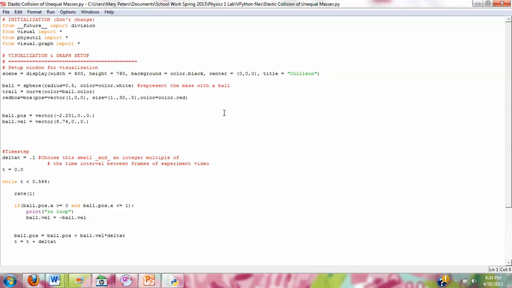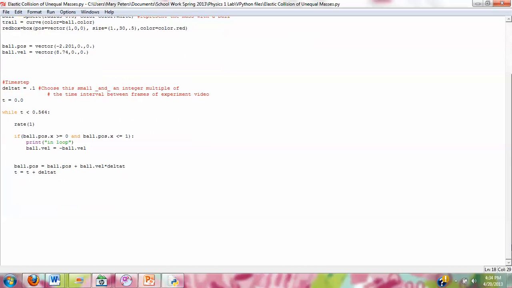I then modeled the collision in VPython. The ball represents the basketball and the red box represents the wall. I got the initial ball's position from Tracker and I got the initial velocity, and then I inputted the initial velocity that I just explained to you how I got. And then the final time was 0.564 and I put that into the loop, and I told it to find the final position by taking the initial position plus the ball's velocity times delta t.